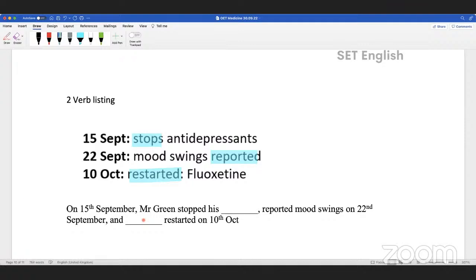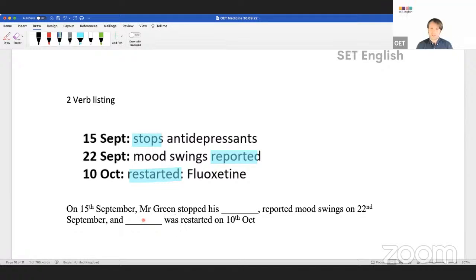Now, is there a small error here, guys? What do I need here? Yes, we need a subject. We use the passive. So this is verb listing, right? We have stopped, we have reported, and we have was restarted with the passive. Okay. Alan, questions? Can we say that Mr. Green stopped his antidepressant?